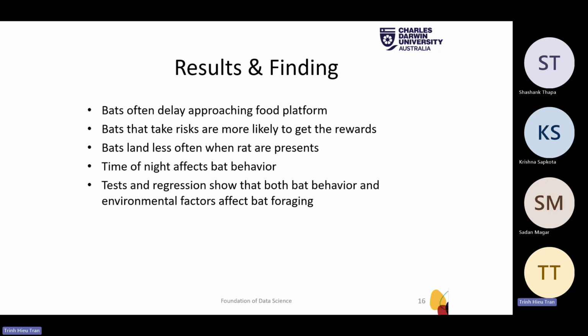Okay, so we observe that bats often delay approaching the food platform. This shows a higher avoidance by bats, and bats that take risks are more likely to get the rewards, and bats land less often when rats are present. And the time of night affects bat behavior. And finally, we also see that the regression analysis confirmed that both bat behavior and environmental factors have a significant effect on bat foraging.